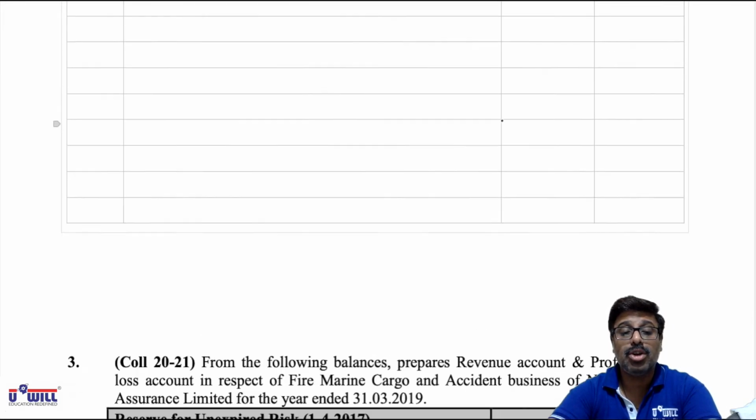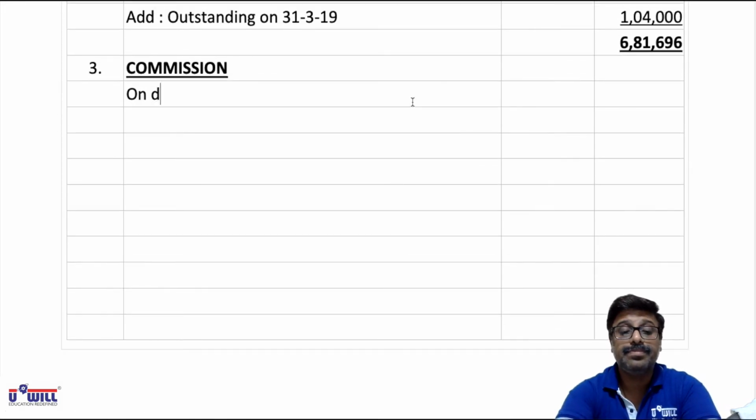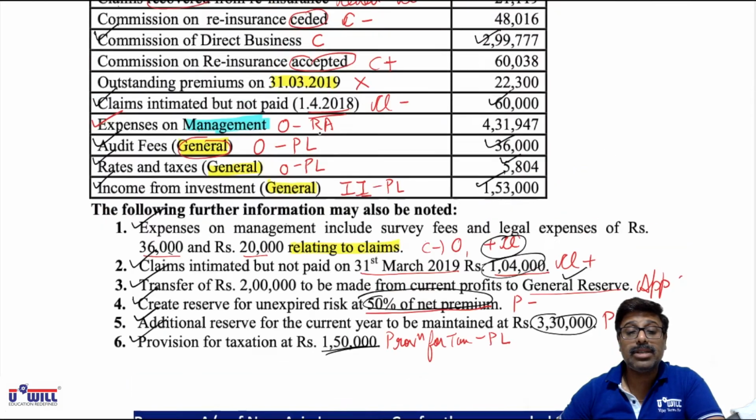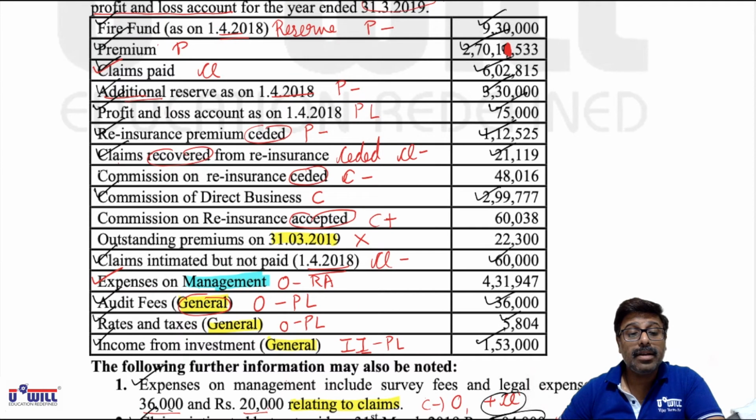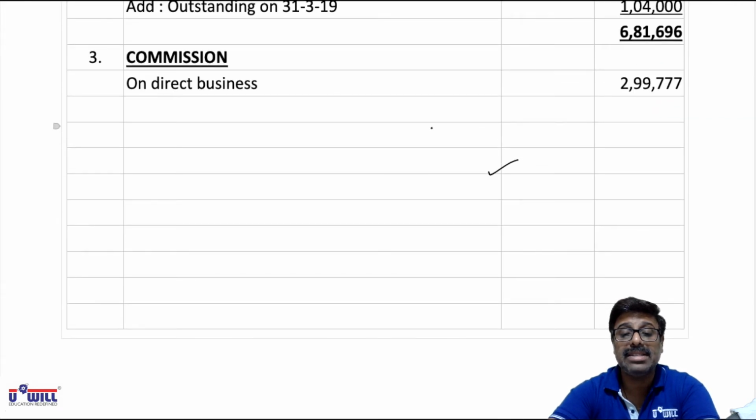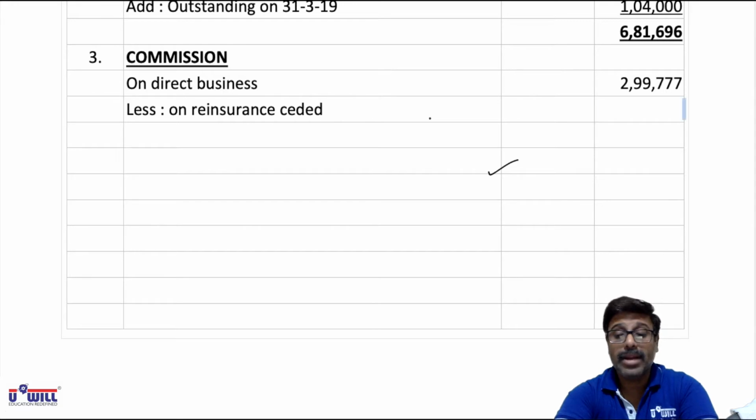Then commission on reinsurance ceded 48016 we have to minus, in bracket 48016.